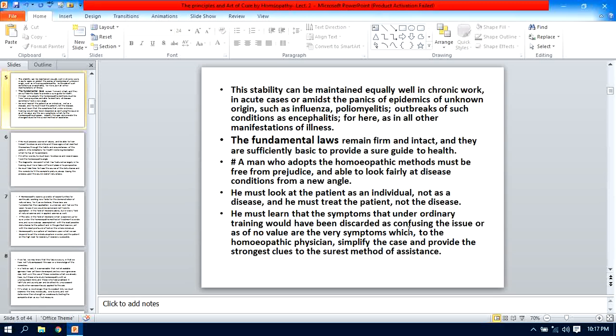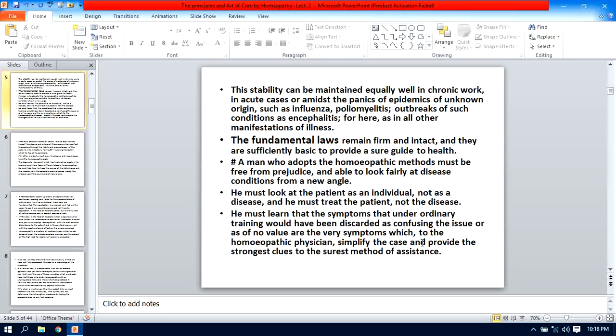You must have knowledge of the importance of diagnosis of disease, isn't it? And why it is important to diagnose the disease. Whenever you have a clear idea regarding the diagnosis of the disease and the utility of the diagnosis for therapeutic purpose, then only you must select the medicine according to the individuality of the patient, because you don't have to treat the disease, you have to treat the individual, and therefore you have to discard the confusing issue or the symptoms of no value.